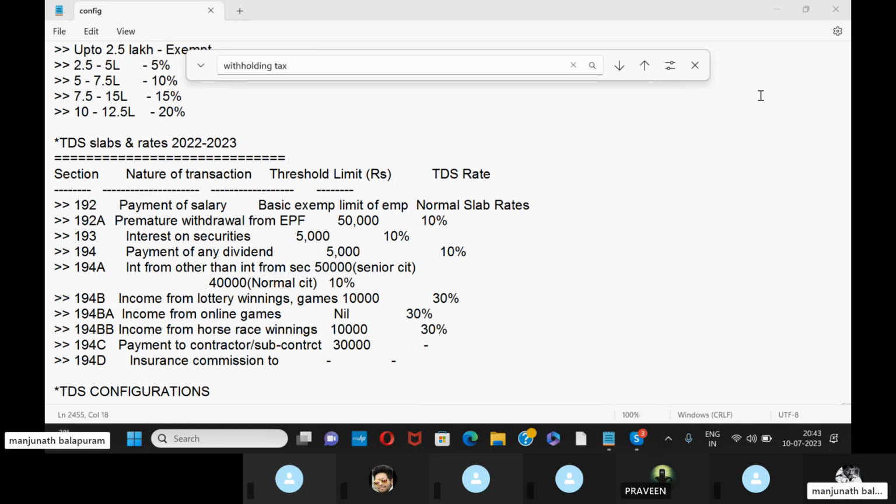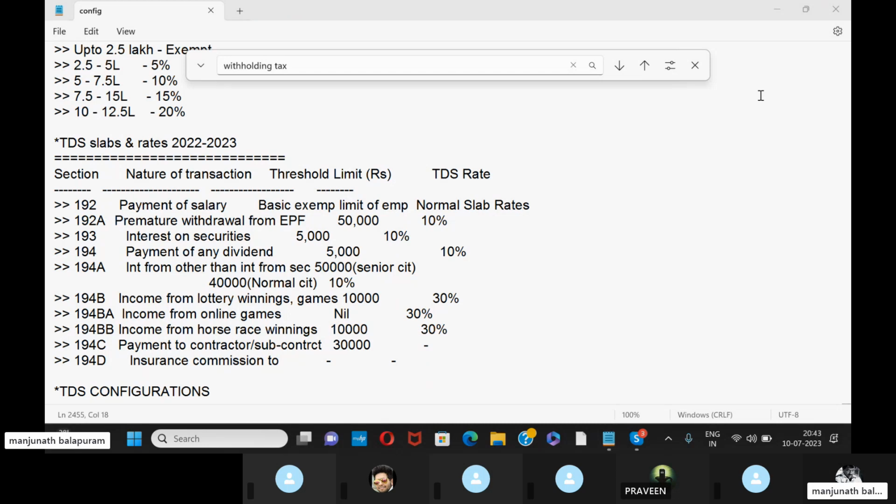Section 192 deals with payment of salary, and section 192A is premature withdrawal from EPF. Section 193 is for interest on securities, and section 194 deals with payment of any dividend. Section 194A is interest other than on securities. Section 194B is income from lottery winnings and games, and that will be deducted.